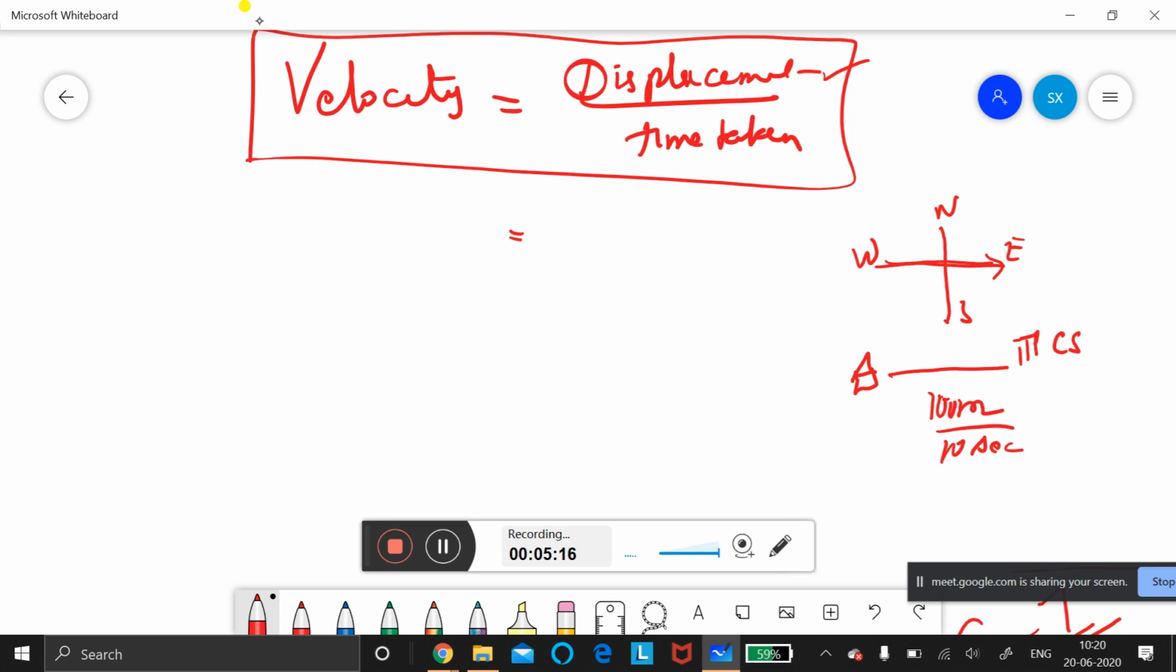10 meter per second. Very good. Say it loudly. 10 meter per second. So this is the speed. But when I mention it as velocity, it is 10 meter per second in the east direction.